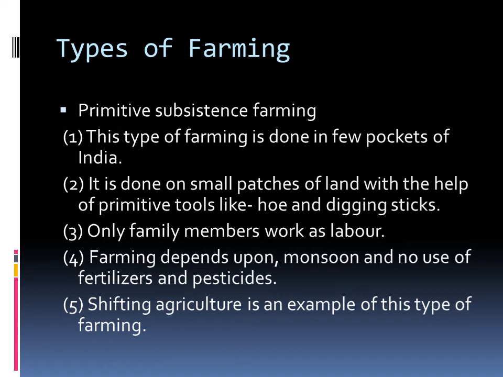And till now, in some parts of India, mainly in forest covered areas, this type of farming is done. Only the family members work as labor. It means there is no need to hire labor for primitive subsistence farming. And in this farming, there is no use of any fertilizer, pesticides, or any irrigation method. Such farming depends only upon the natural fertility of the soil and monsoon. Shifting cultivation is an example of primitive subsistence farming.